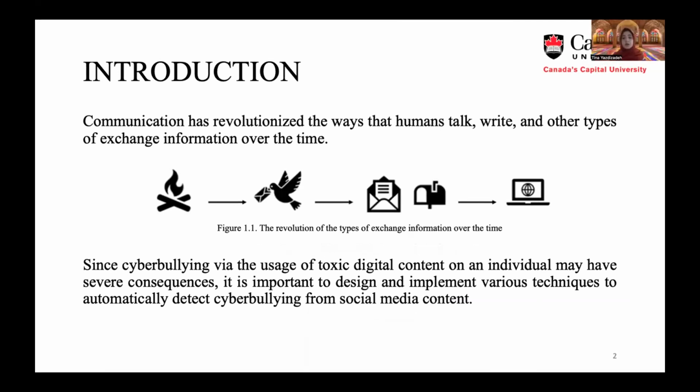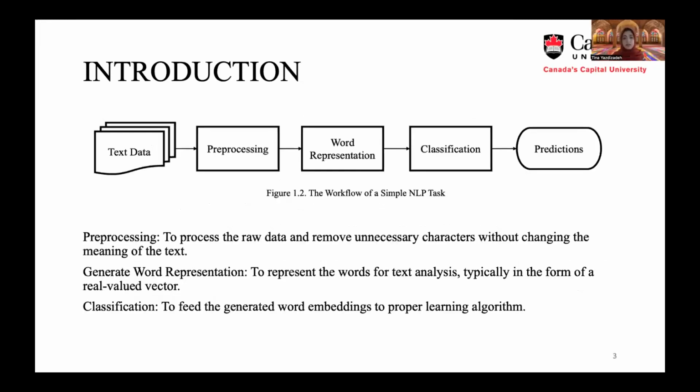These problems are called toxic content and may be in the form of text. As they have several consequences, it is important to have various techniques to automatically detect toxic content from social media. These techniques are mostly based on machine learning algorithms. Since the majority of toxic content is text based, sentiment analysis plays an important role in analyzing the text. It employs NLP techniques in order to identify, extract, and study the text content and find types and portions.